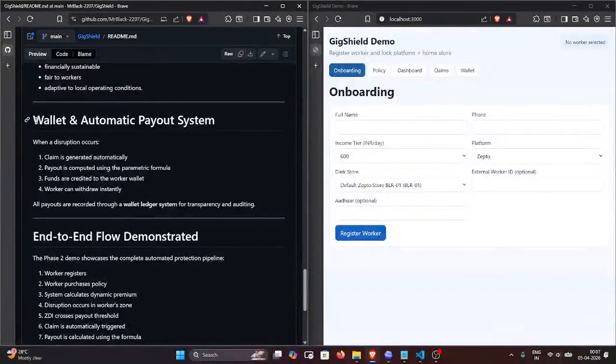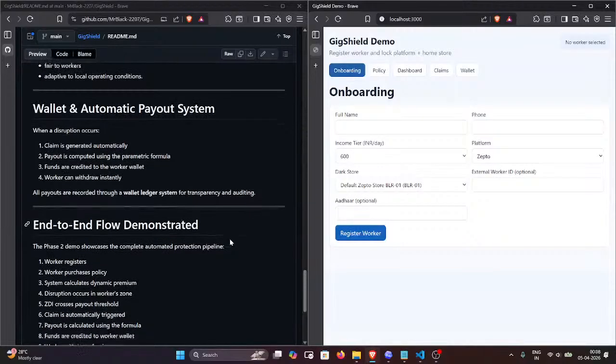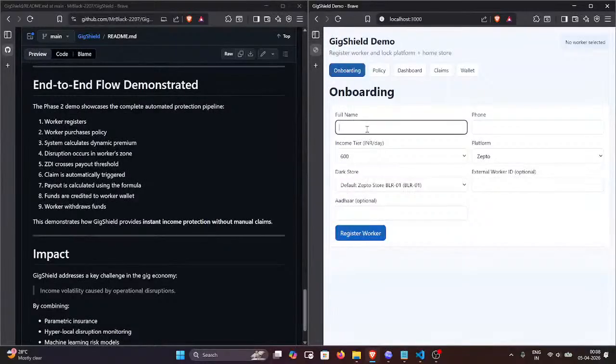We also have something very unique, I suppose, which is the wallet. We are not calling GPay, Razorpay or Stripe APIs multiple times whenever a claim occurs; that would be very complex. So in the app itself, we have something called a wallet. Whenever a claim is automatically applied to a worker, the money goes into this wallet, and that person can directly take money from it. So these are our new things.